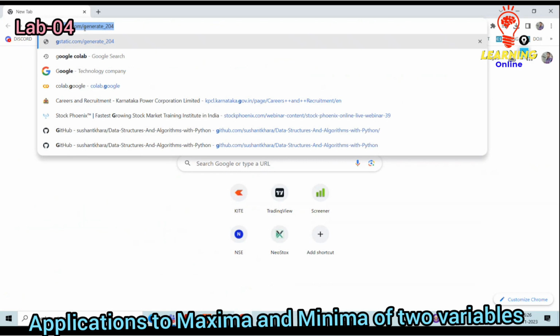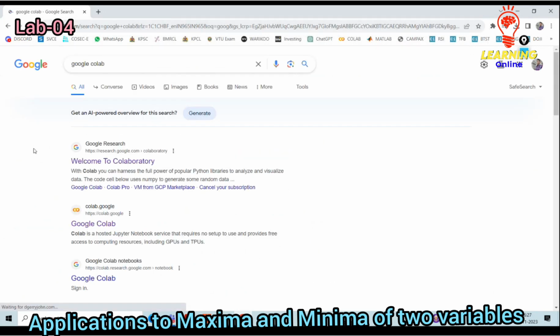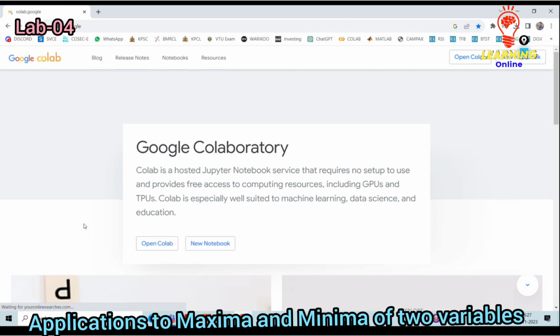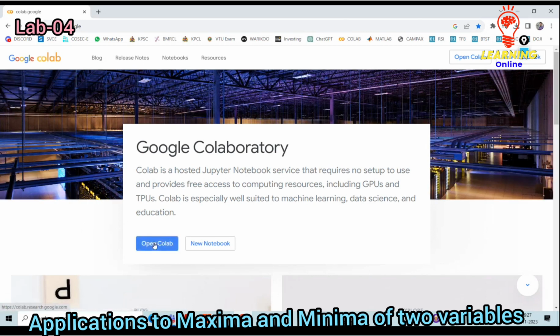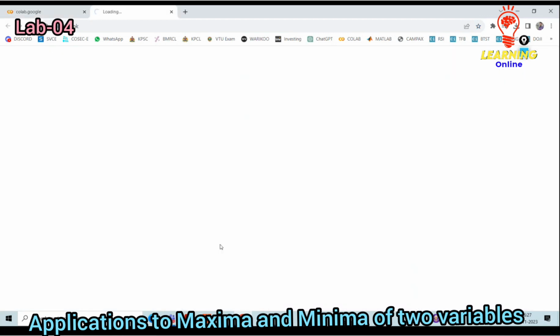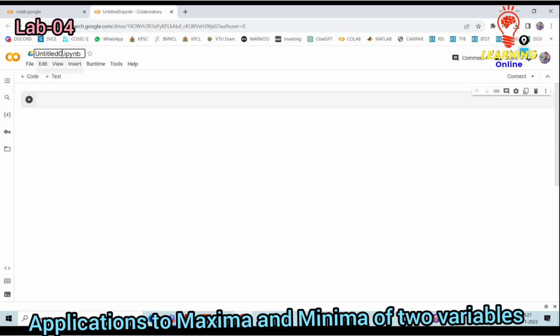Okay, I have to search Google Colab. How to go to Colab? Okay, if an existing file is there, go for open Colab. Then I need to proceed for new file. I'll go for new. Once it is opened, kindly rename the file with the proper experiment to be presented. I have to rename with respect to lab number 4 because I'm executing lab number 4. First, I need to do that. Okay, lab 4, 05 11 2023.